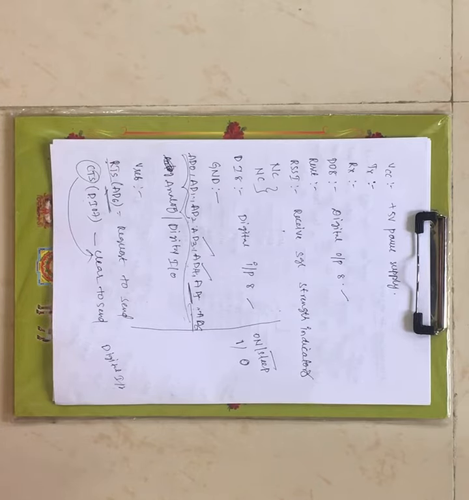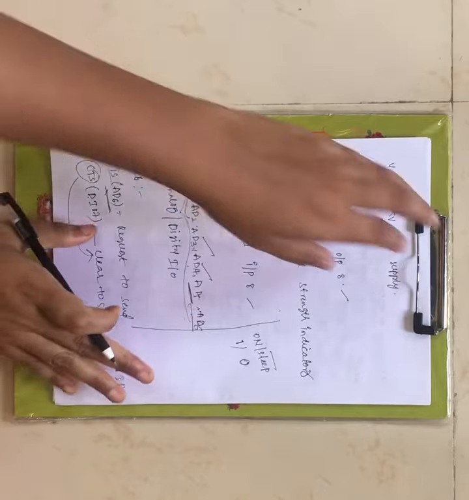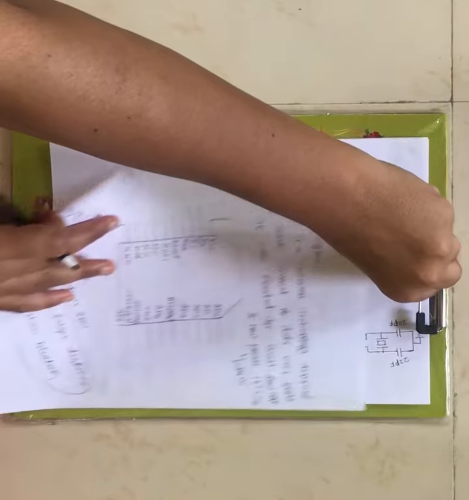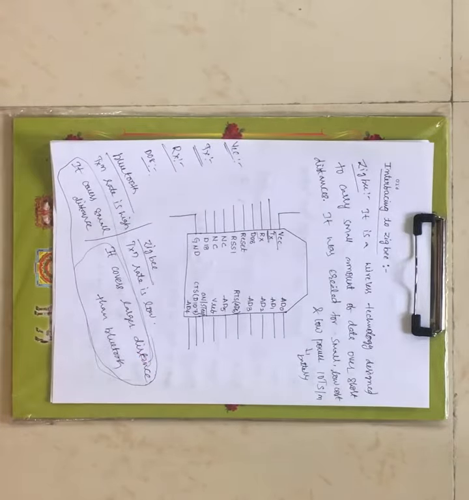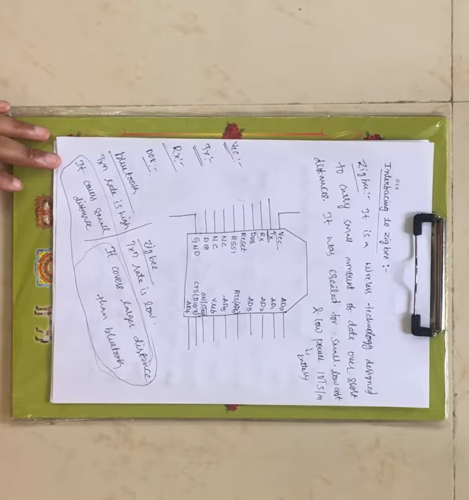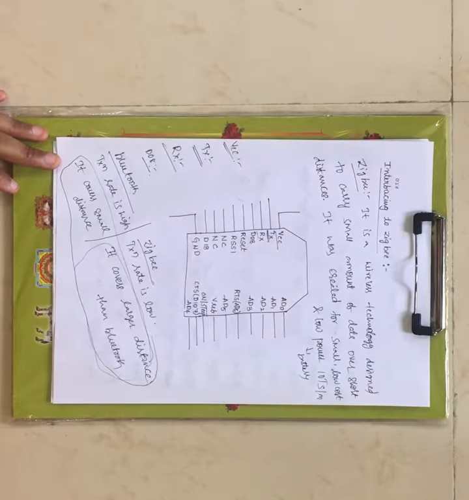Now this is about your on or sleep. These are the pin descriptions of your ZigBee. Let me briefly explain its introduction along with the pin description here. Coming to the ZigBee, this is a wireless technology, same like your Bluetooth. This is also a wireless technology designed to carry a small amount of data over short distance.